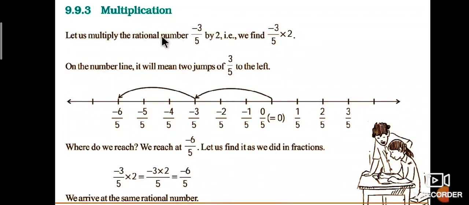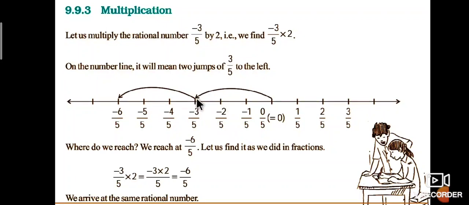Next is multiplication of rational numbers. Multiply the rational number minus 3 by 5 by 2. That is, we find minus 3 by 5 into 2. On the number line, it means joining 3 by 5 to the left. This is 0 by 5, minus 1 by 5, minus 2 by 5, minus 3 by 5.